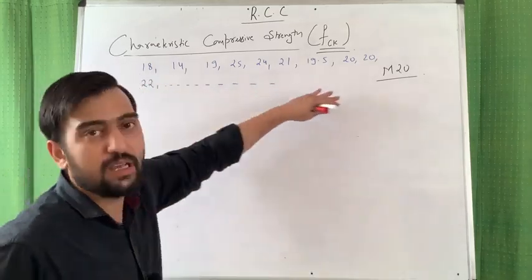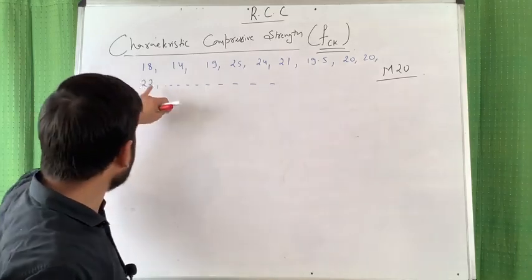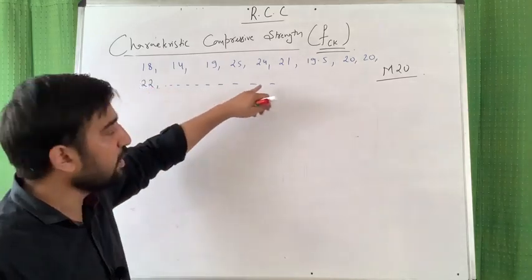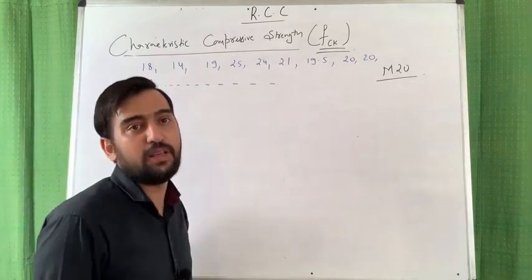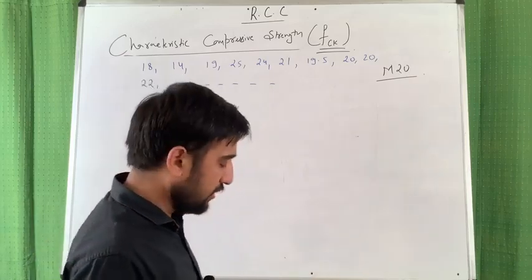I am not writing all the 100 values obviously, but I am assuming that all the remaining values are greater than or equal to 20.